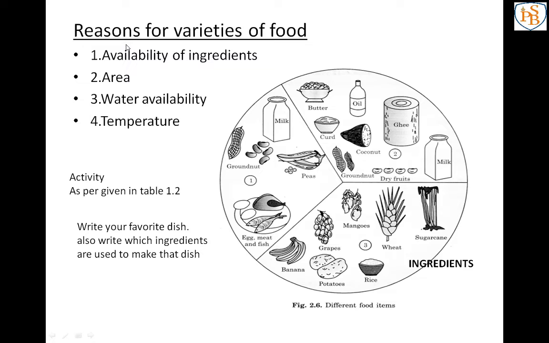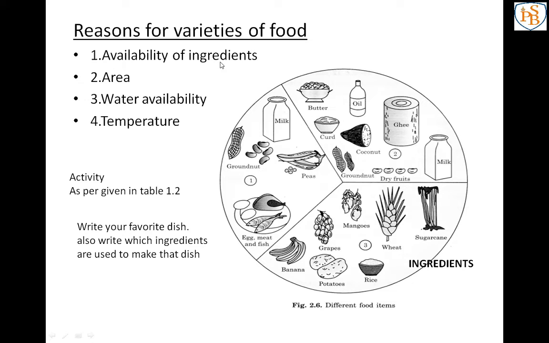See, our next point is reasons for varieties of food. We have already observed that state wise there is different food, but why there is a difference, there are some reasons that we will learn. First one is availability of ingredients. I have already told you the meaning of ingredients. Ingredients means whatever material you require to prepare your food item. So first one is availability of ingredients.